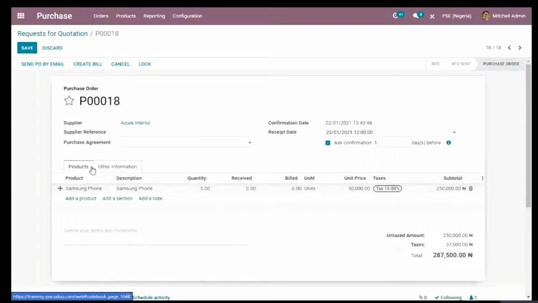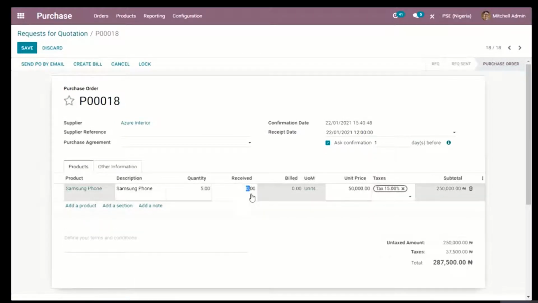And the only way you can create a bill is by making sure that the quantity of goods you've collected tallies with what you must have received from your vendor.